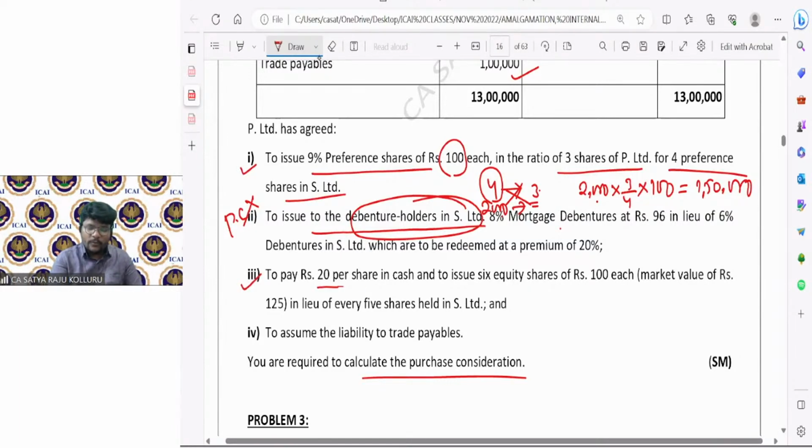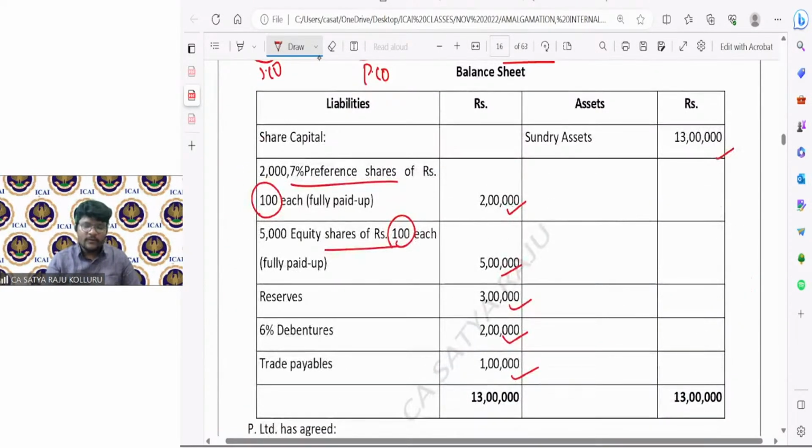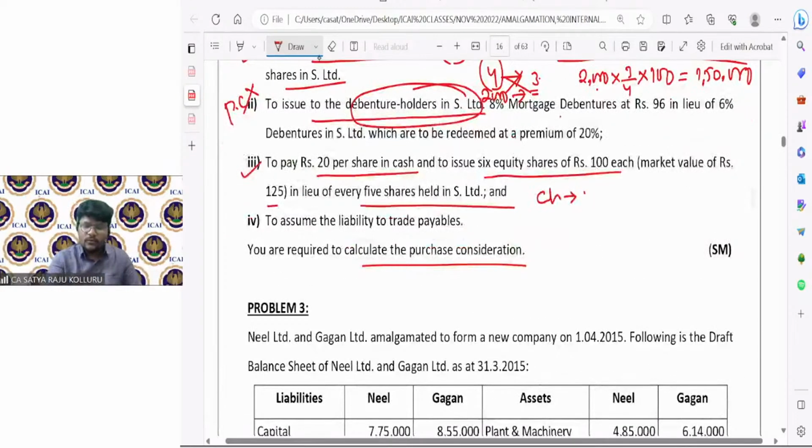To pay 20 rupees per share in cash and to issue 6 equity shares of 100 rupees each, market value of 125 rupees, in lieu of every 5 shares held in S Limited. First, in the form of cash, 20 rupees per share in cash means how many equity shares are there? 5000 equity shares are there. 5000 into 20, which is equal to 1 lakh.